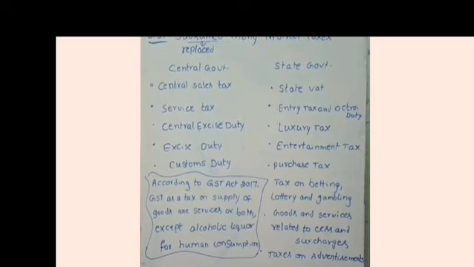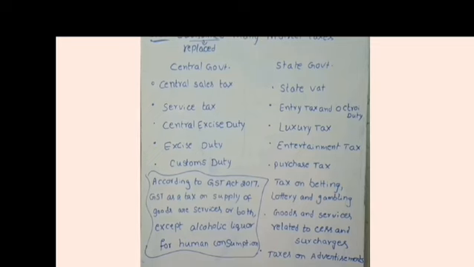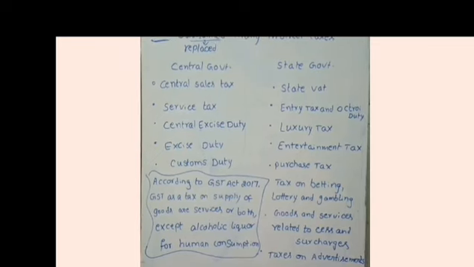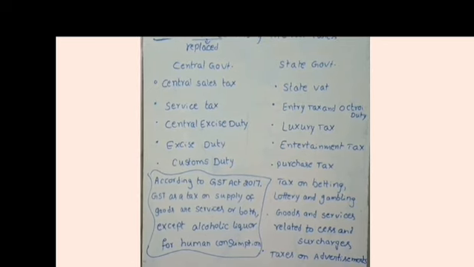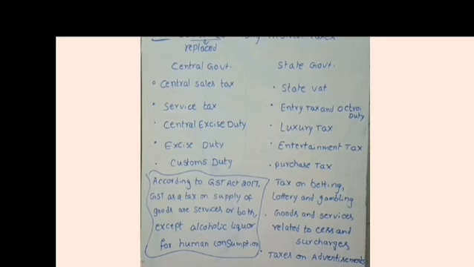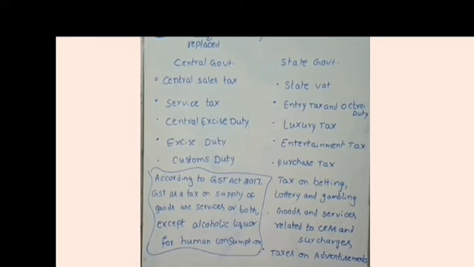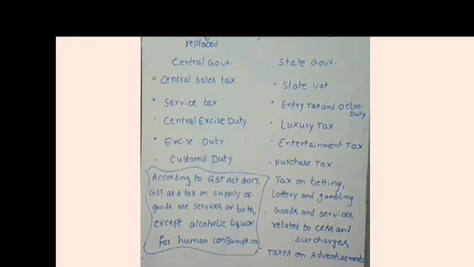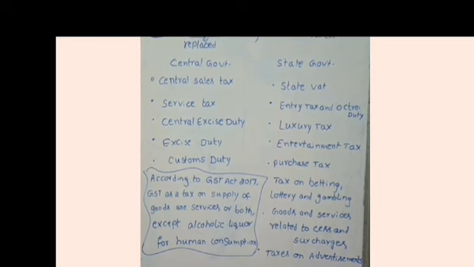Now I want to explain about the introduction to GST. GST, the full form of that is Goods and Services Tax. It is an indirect tax and in India it was implemented on 1st July 2017. Before introduction of this GST we had a number of indirect taxes in India, but after introduction of the GST, GST can replace all the existing taxes under central government and then state government.